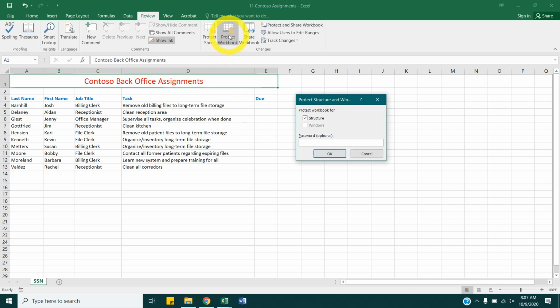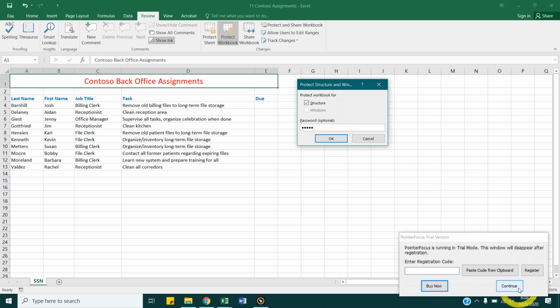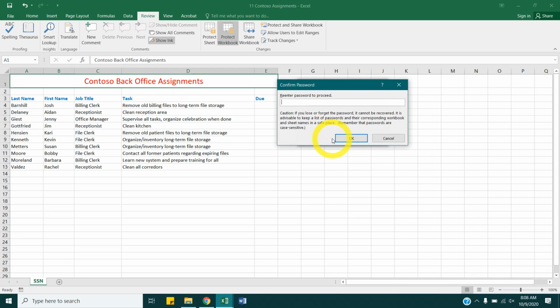So I'm going to click Protect Workbook. And let's just make our password Dukes, all lowercase. Doesn't have to be crazy for this. So we need to confirm it. That's fine.